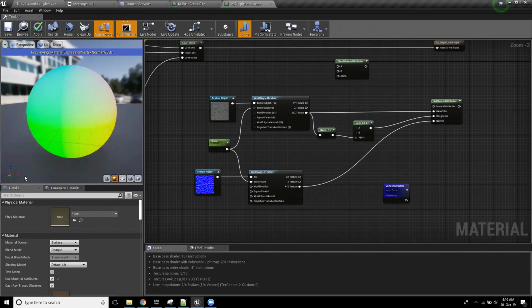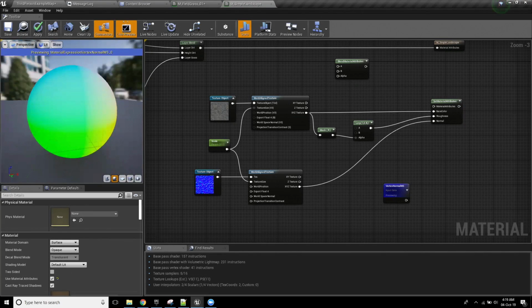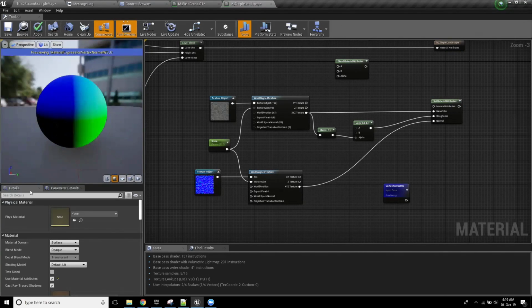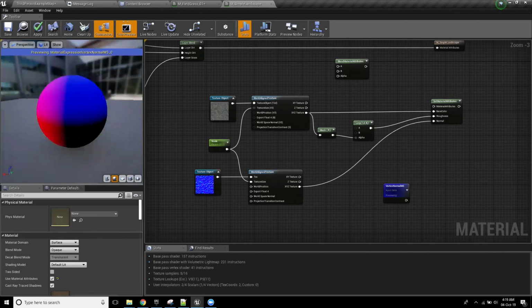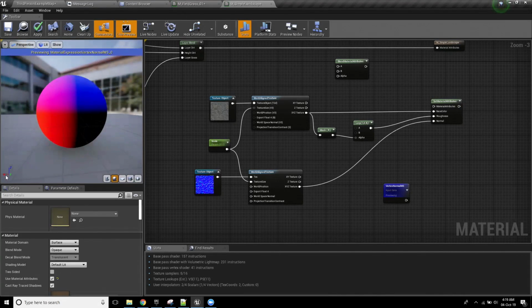what you get. All right, so we've got our X-axis, our Y-axis, and our Z-axis. And you'll notice that those colors correspond to red, green, and blue. And if I was to look around here, as something is along the Y-axis, you'll see that it goes to green, and then it goes into what seems like black. But actually what this is doing is giving me a value of -1 on the green. Same thing goes for here, whereby the X is a value of 1, and over here it's a value of -1. Now, all of this basically tells me which direction the surface of the sphere is actually pointing in.